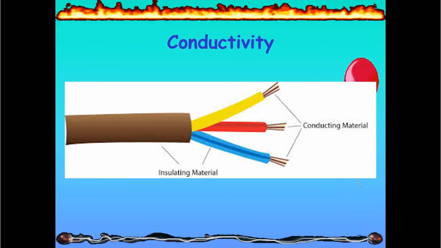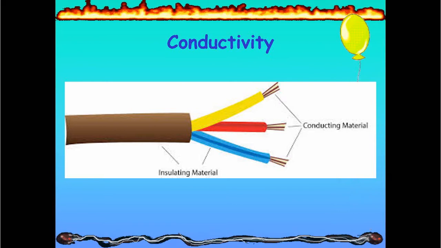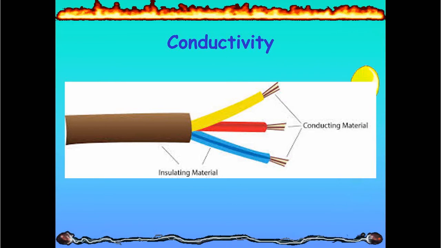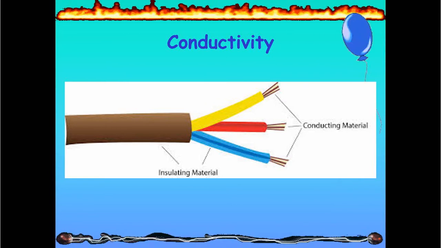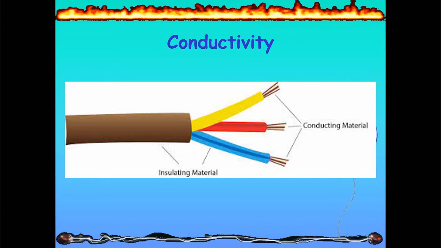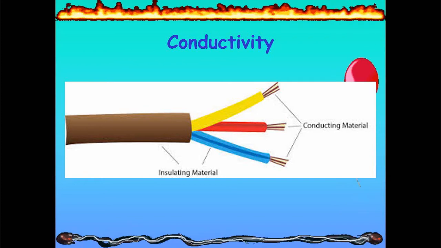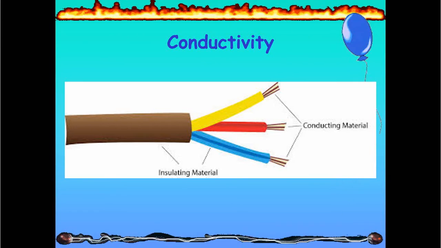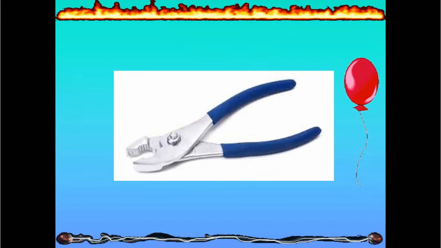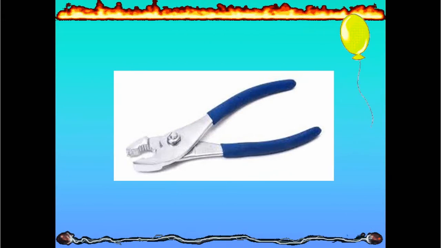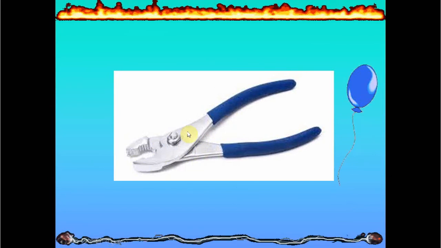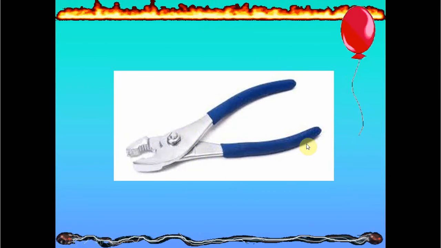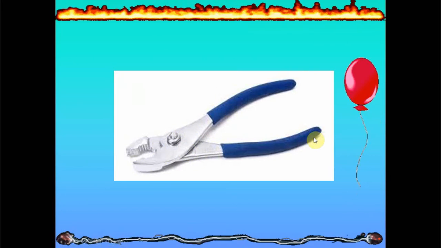Concerning conductor and insulator of electricity, the copper wires are good conductors of electricity. They allow the electricity to pass through it, while the plastic around it are insulators, and they do not allow the electricity to pass through it, and this prevents electric shocks. Here in this example, we can clearly see that the metal part is a good conductor of electricity, while the plastic one is a poor conductor of electricity.